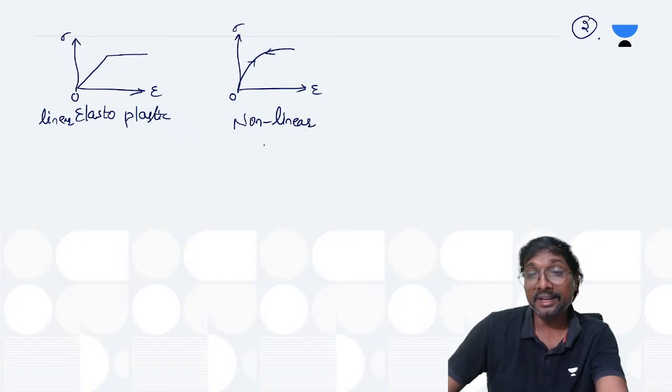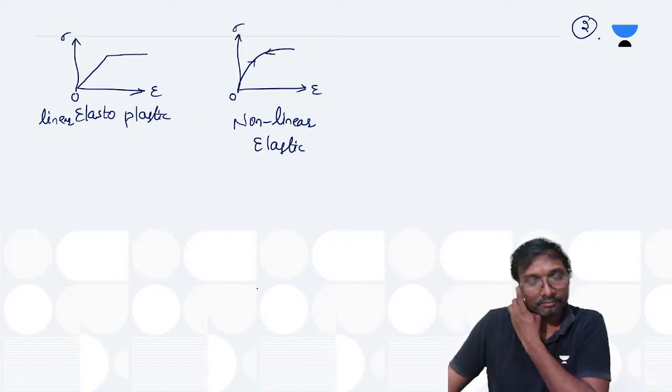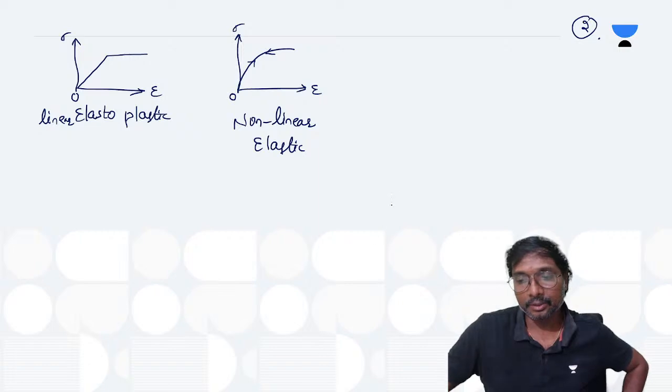Elastic only, but it is linear or non-linear, you can say, right? Non-linear condition, you can say. Non-linear elastic, if you just observe. Got it now? Non-linear elastic, you can say. So now if you just consider, what is it? You can say this one.